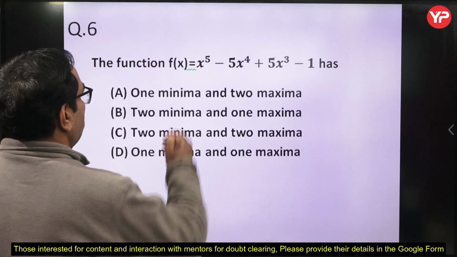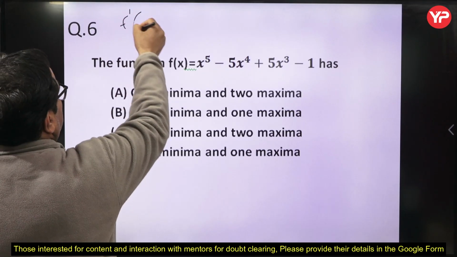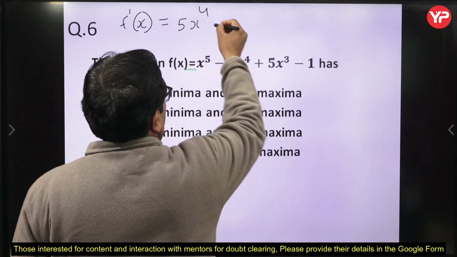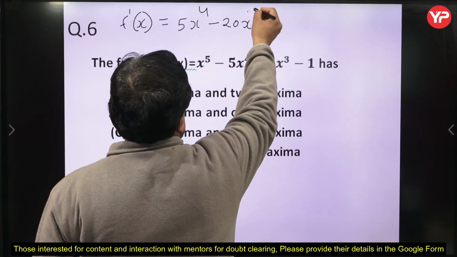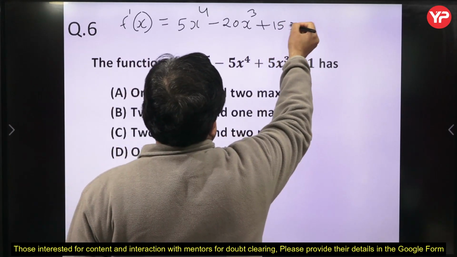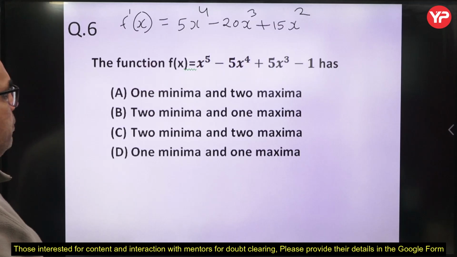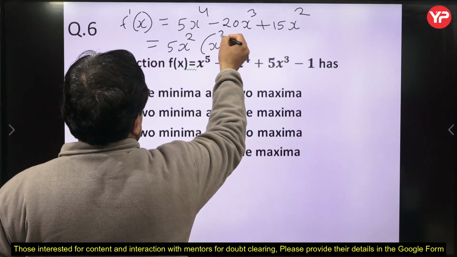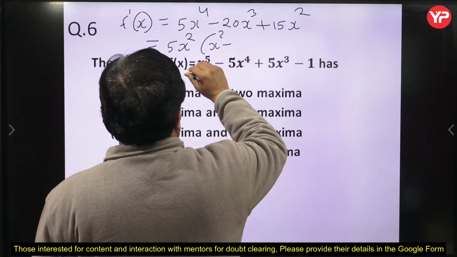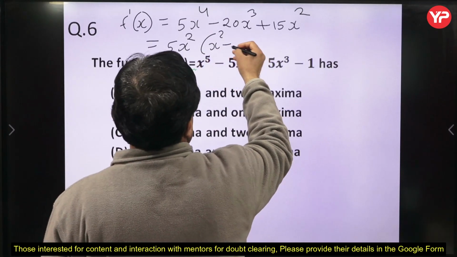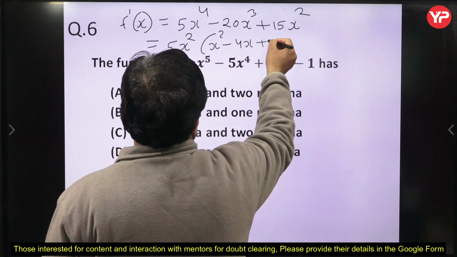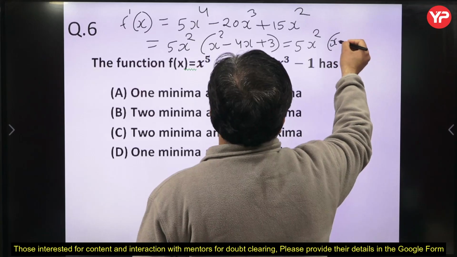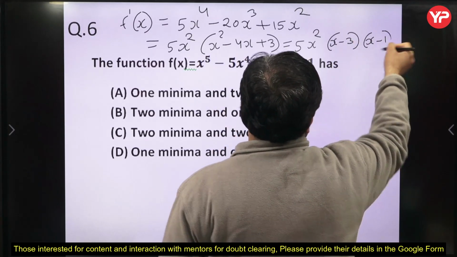So let us compute f dash x. f dash x is equal to 5x to the power 4 minus 20x cube plus 15x square. Now we can take 5 and x square common, so it is 5x square into x square minus 4x plus 3, which equals 5x square into (x minus 3)(x minus 1).